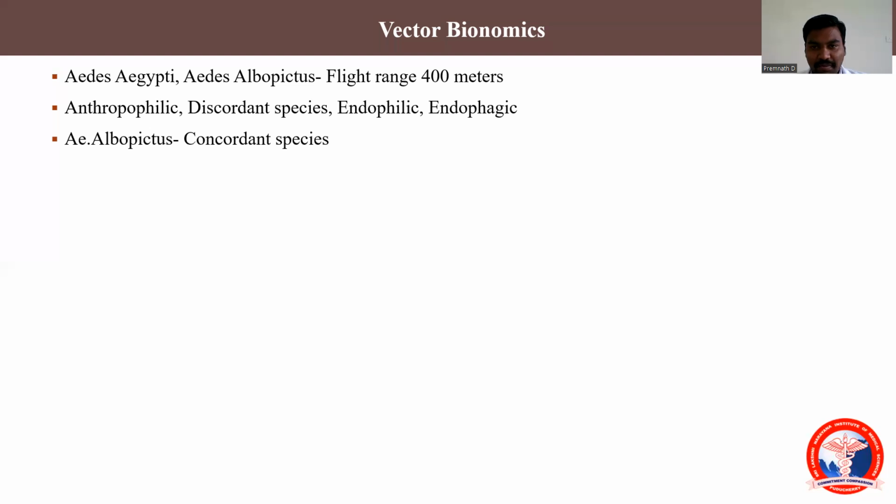And albopictus most probably will be in the borders, not strictly in resident areas. Aegypti will be strictly in resident areas, that is the urban population, and the cases, if reported, will be in clusters. Albopictus will be in the periphery, and the cases also will be sporadic, not in clusters.